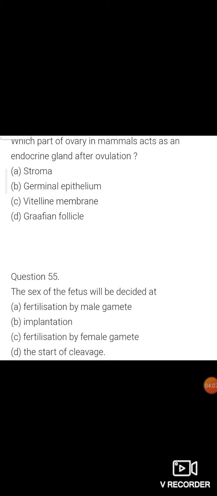Question number 55. The sex of the fetus will be decided at: option A is fertilization by male gamete, option B is implantation, option C is fertilization by female gamete, option D is the start of cleavage. Option A is the correct answer, because the male gamete contains 2 dissimilar sex chromosomes, that is X and Y.